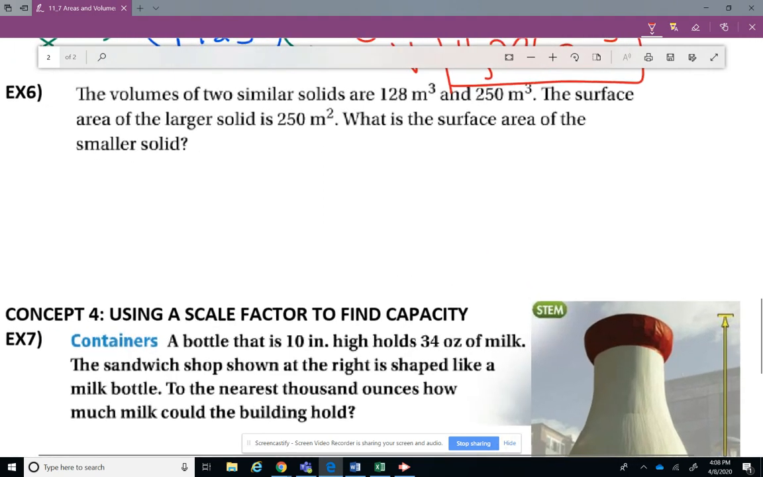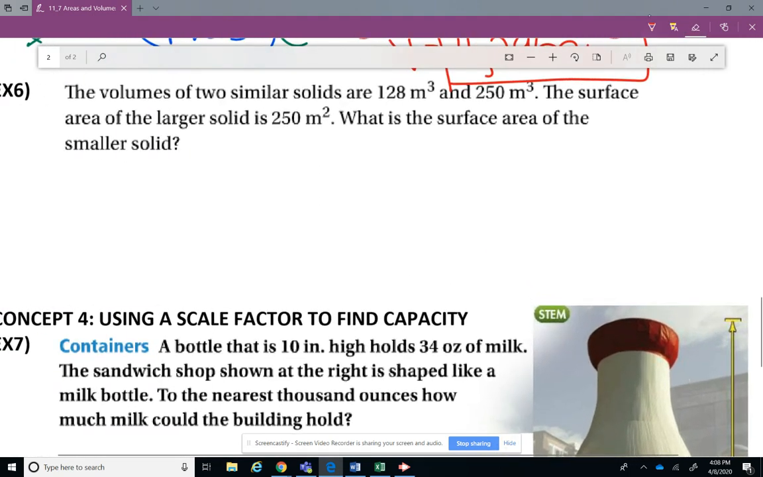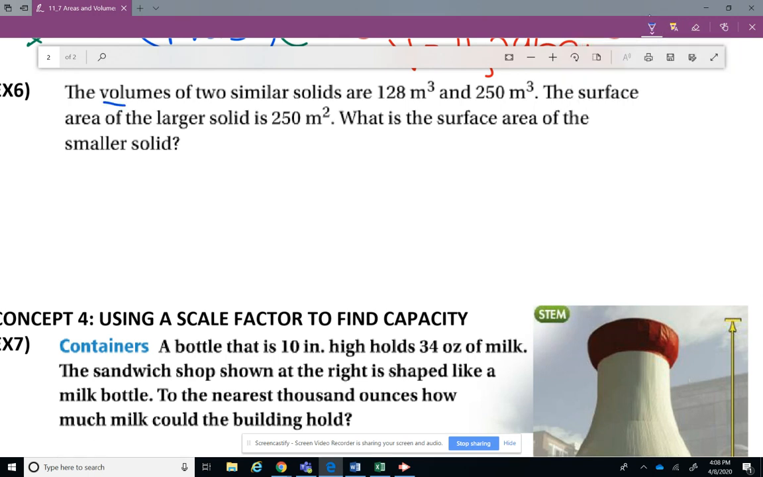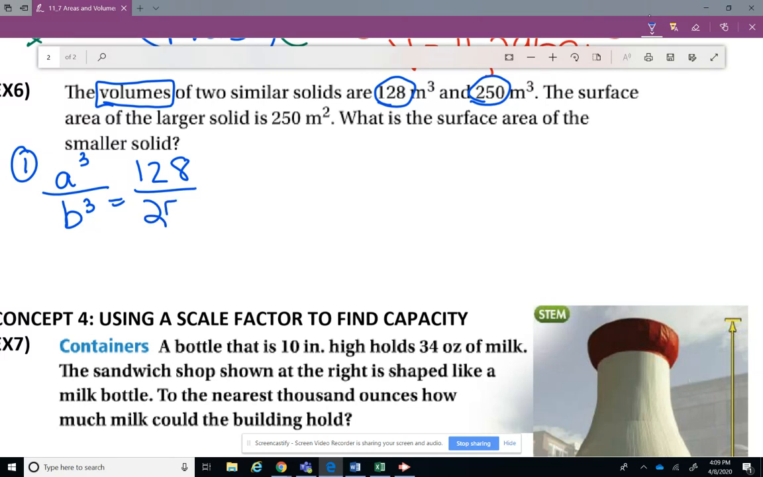All right, let's look at this one. Now, look at this one. Now isn't this cray-cray, right? They say, okay, here's the volume of two similar figures, 128 and 250. We're like, okay, well, let's go ahead and focus on that. Volume is going to be a cubed over b cubed. And I'm going to do the 128 first because it was first and the 250 next.